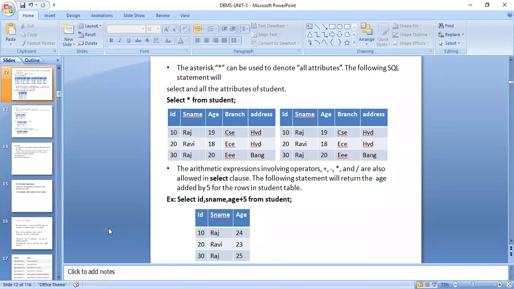For the arithmetic expressions, you know the operators plus, minus, asterisk for multiplication, and division. We can use them in the select clause.